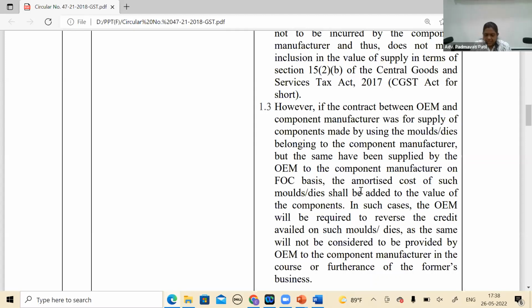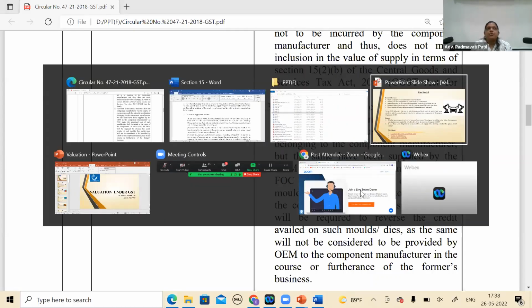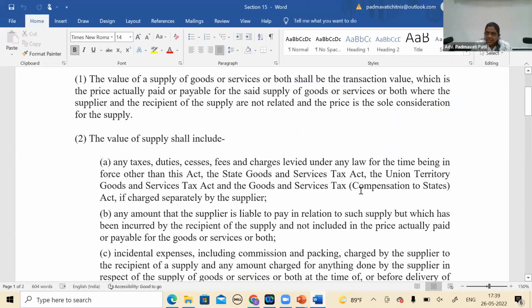Yes, maybe the department can take that view. As I understand your query, suppose, forgetting the circular for a moment, there is no contractual obligation. Can the department still take a stand that this is an additional consideration and it has to be included? That is your point, if I understand correctly. Absolutely. And the second point is there is no specific rule covering where the price is not the sole consideration. No, there need not be a specific rule, because if you see Section 15, as we were mentioning, one of the conditions for valuation under Section 15 is that price should be the sole consideration. And of course, buyer and seller should be unrelated, that is okay. So since price is not the sole consideration, that is why we resort to the valuation rules. That is the point here.